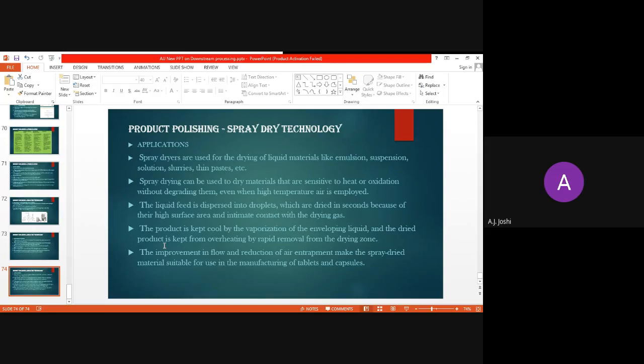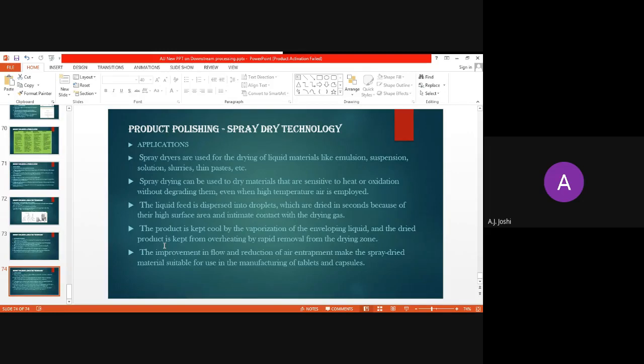Within seconds it is dried, and it provides the high surface area and intimate contact with the drying gas. The product is kept cool by the vaporization of the enveloping liquid, and the dried product is kept from overheating by rapid removal from the drying zone. Whatever product is entering the dryer is in the form of droplets, so our desired product is enclosed within the enveloping liquid.